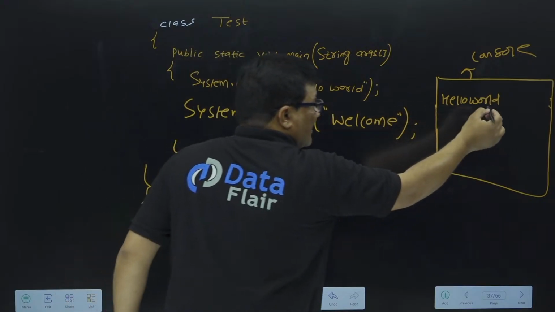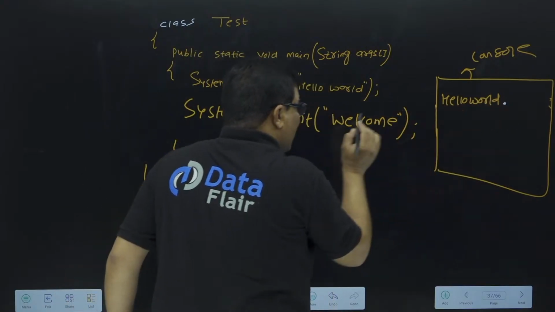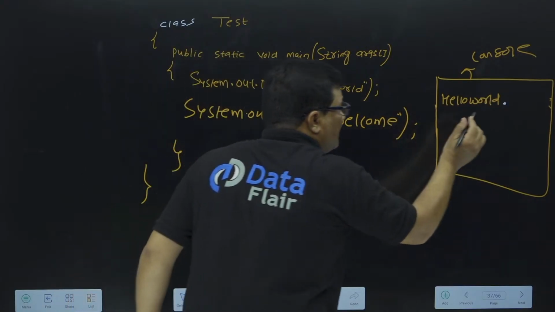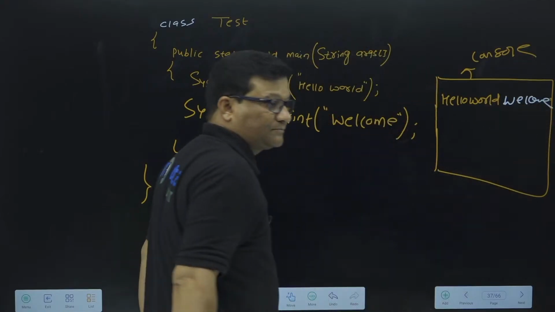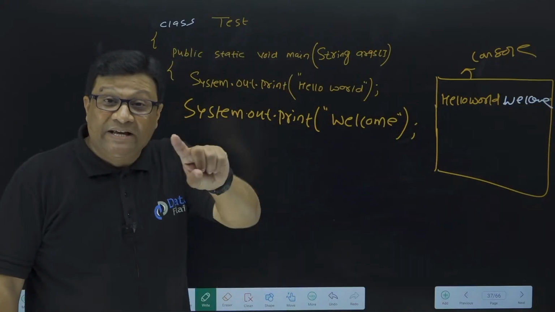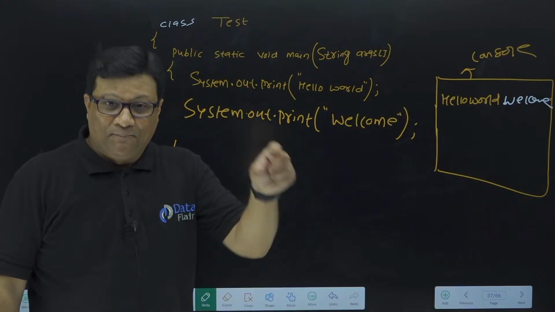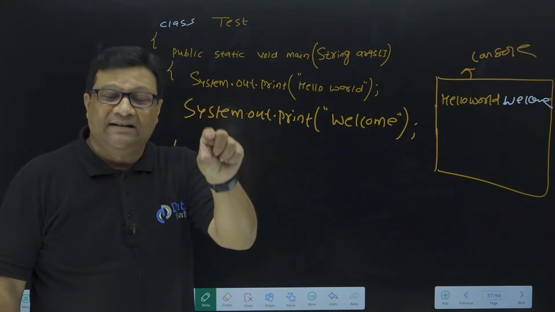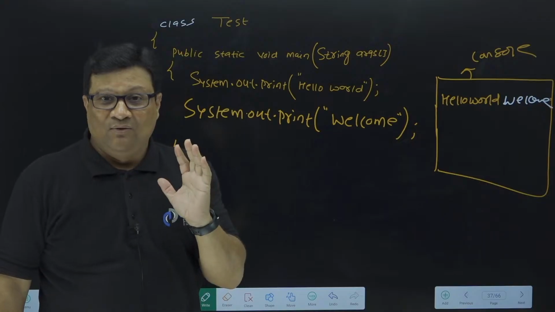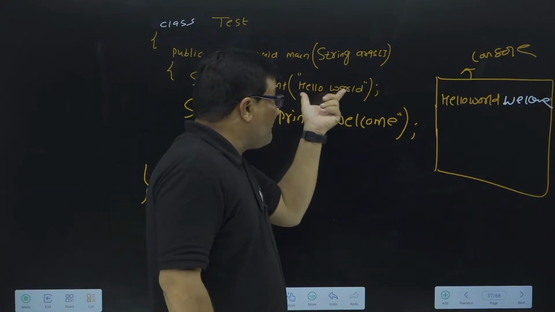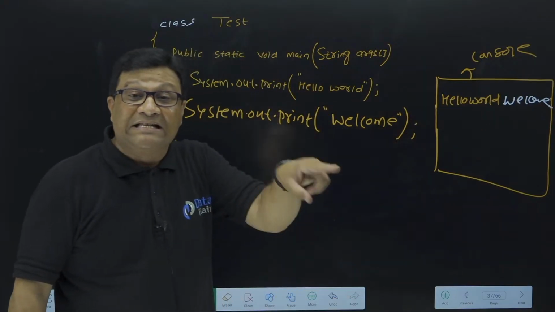Your cursor stays on the same line, and that's the reason the next statement prints the data from the same line only. Welcome. That is the behavior of the print method. Print method prints the data and puts the cursor on the same line. So this is the reason that after hello world, you get welcome in the same line.